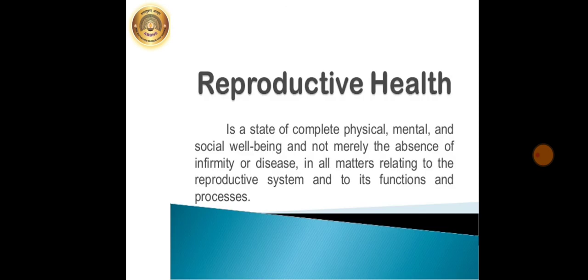Now next we are going to see reproductive health. Now what is meant by that? Now students, what is meant by health? A person's state of being physically, mentally and socially strong is called as health. Now all this part we have already learned in lesson number 9, social health.